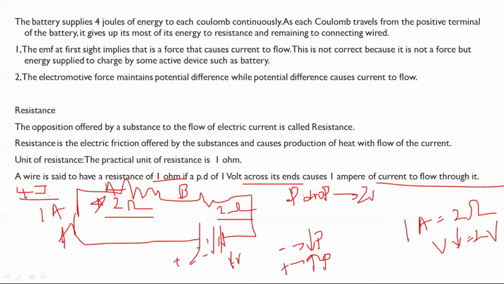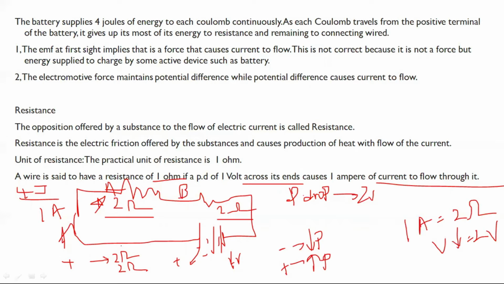As each coulomb travels from the positive terminal around the circuit, it gives most of its energy to the 2 ohm resistances and the remaining to the connecting wires.